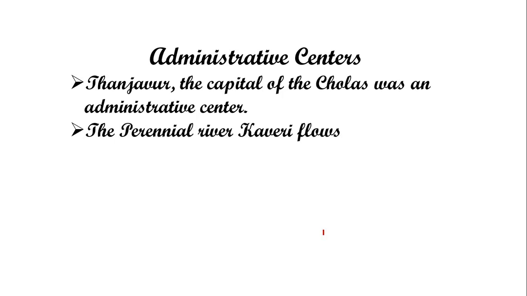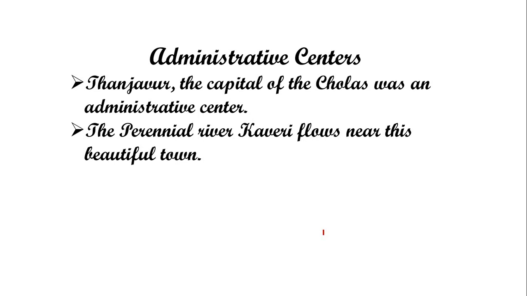One important town which was considered an administrative town is Thanjavur. As we know, Thanjavur was the capital of the Cholas. It was an administrative center, located near the Kaveri river, which was a perennial river, means it flows throughout the year.